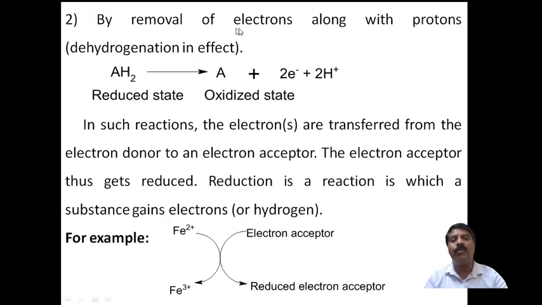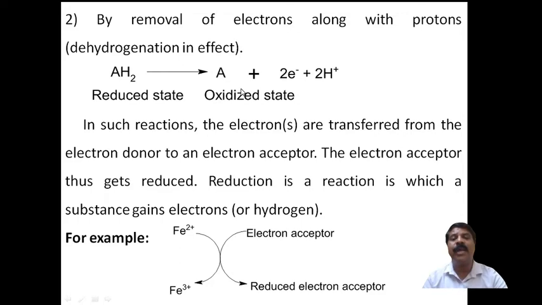The second is removal of electrons along with protons. How does this take place? That is also oxidation. AH2 is oxidized to give A plus 2 electrons plus 2 H+ removed. Because of the removal of hydrogen, removal of hydrogen from the reactant is called oxidation. Therefore AH2, which has hydrogen, is the reduced state, and after removal it is the oxidized state.